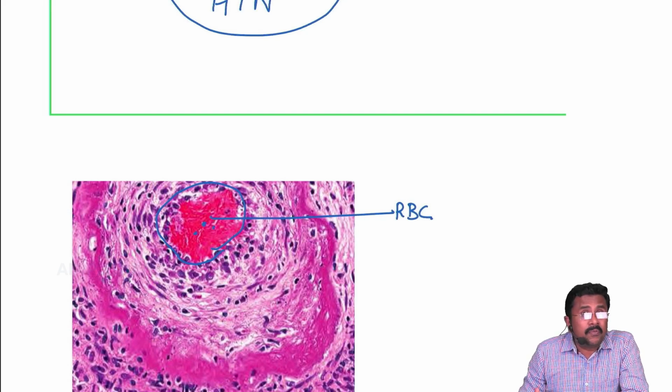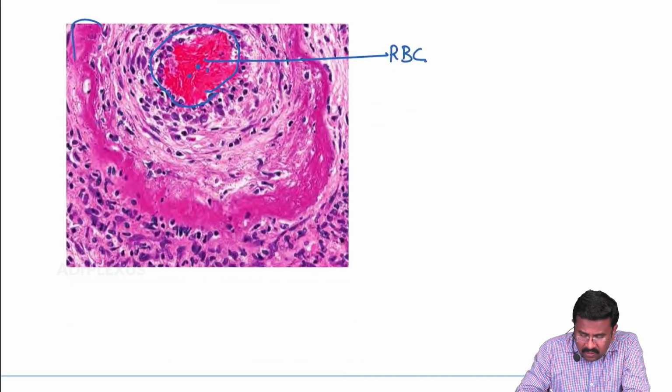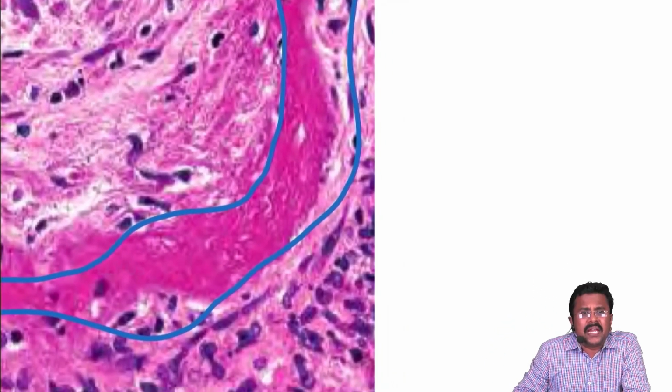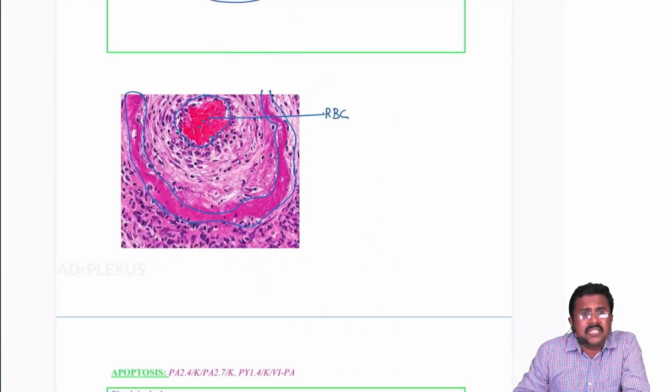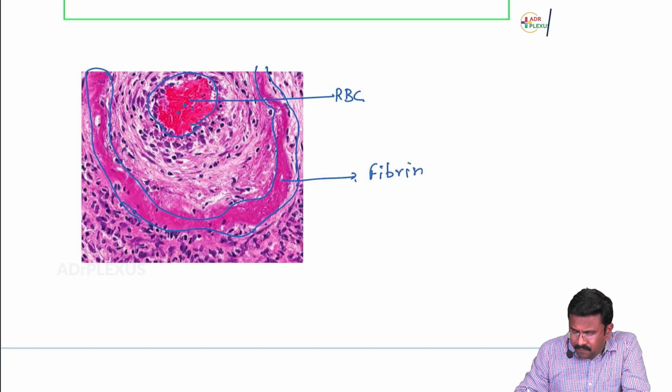But the very important point to note is in the vessel wall. Can you appreciate this bright pinkish material, which looks very fibrillar in nature? This is what is called fibrinoid necrosis in the vessel wall.